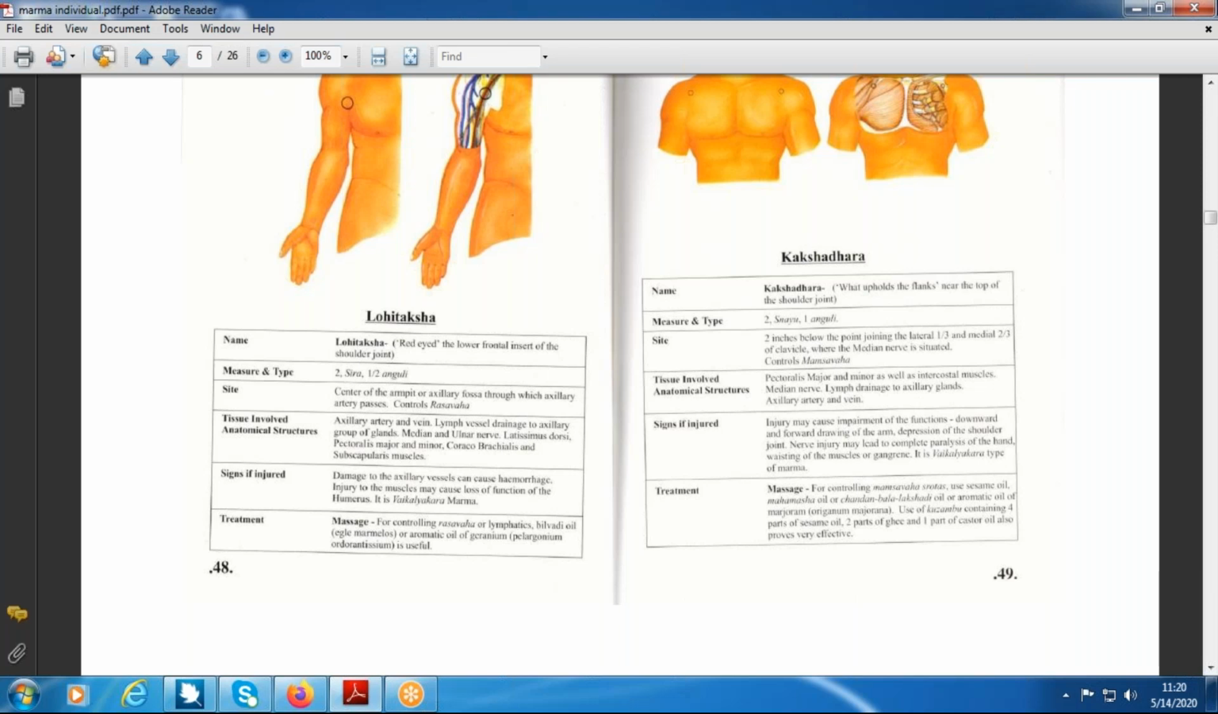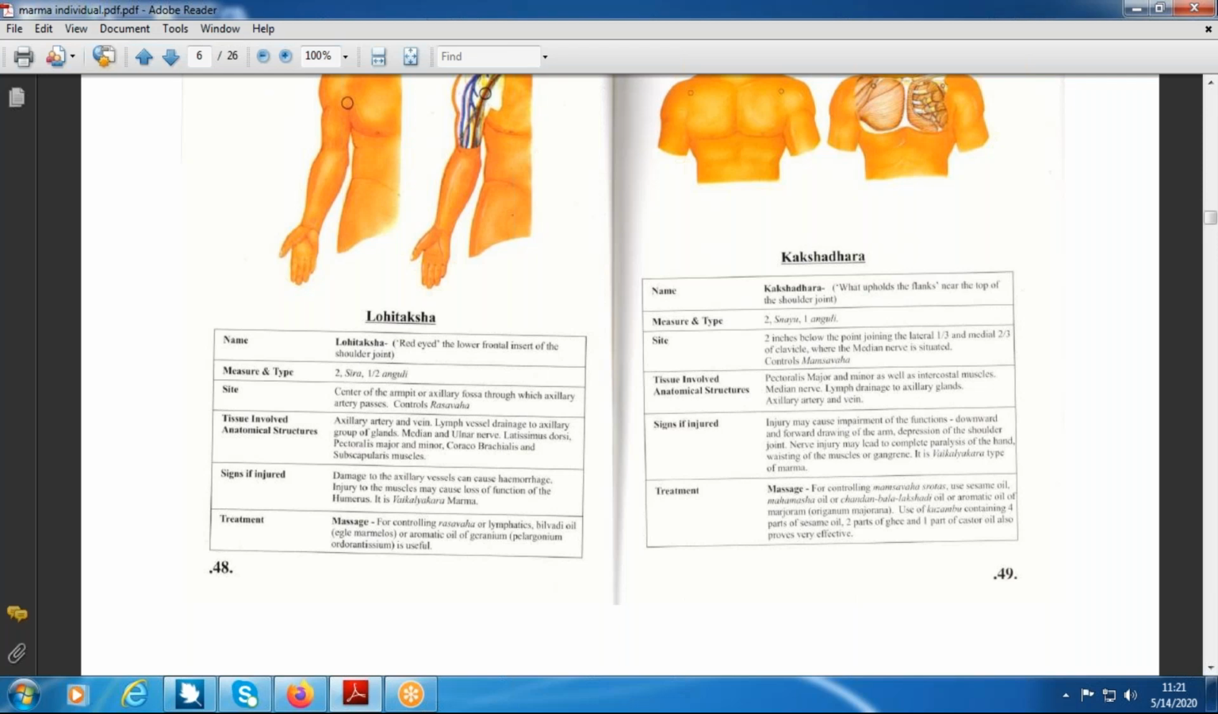That leads to Lohita Kshaya. Lohita is blood, and Kshaya is loss, so blood loss. If it is not treated, severe blood loss, which is very common wherever you come across it, is an emergency case. If it is not treated, the person may die. So Maranam, death, is going to occur. So what do they say? The Lohitaksha Marma is in the Urvi.